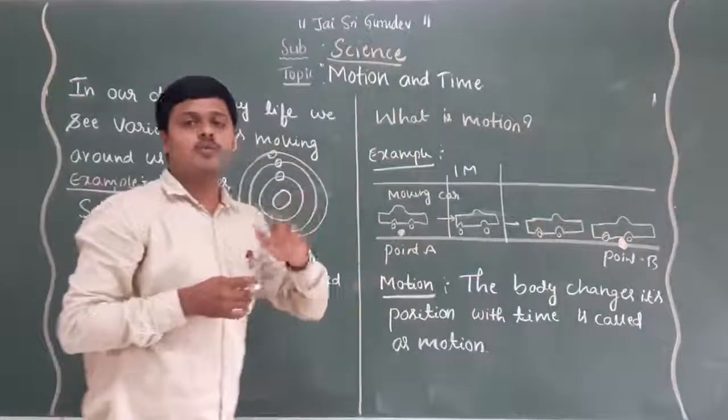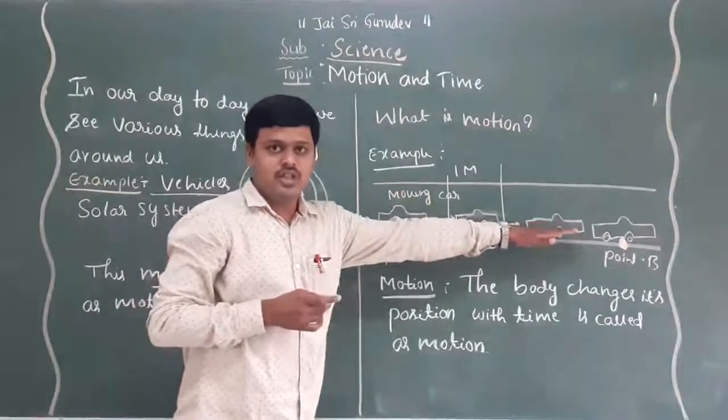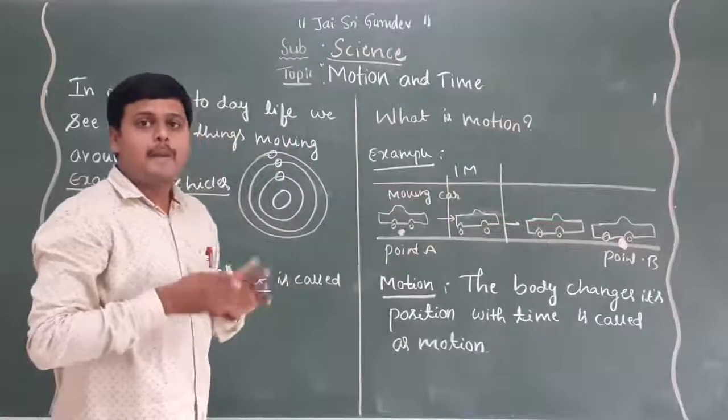Like this, the movement takes place over a certain distance in a sequential way. That is what we call motion.